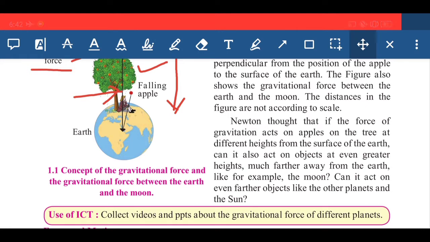If the earth can apply the gravitational force on an apple which is falling from the tree, then the same earth must be exerting force on the moon as well as the other planets which are revolving, or which are further away from this earth.